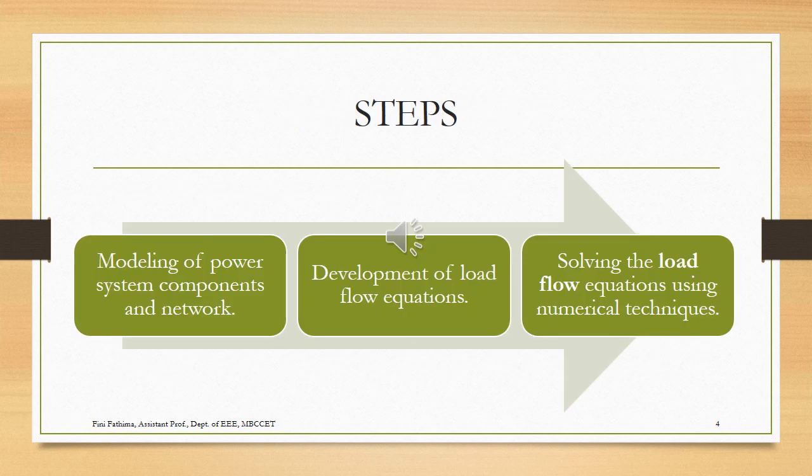The first step includes the modeling of the power system components and the network, which we have already gone through in our first module. How to model different power system components like a generator, how can we represent a transformer, and what about a transmission line, whether it is a medium or a long transmission line, and how can we represent a load, a motor, and all those things we have already gone through in our first module. So using that knowledge we will model all the power system components, and then from the single line diagram we will form the modeled network, a positive sequence network.